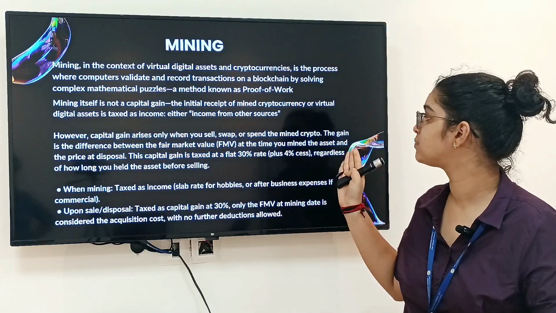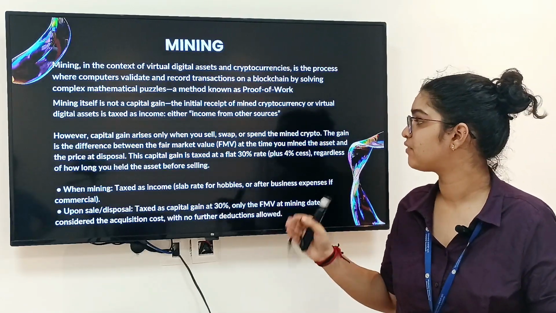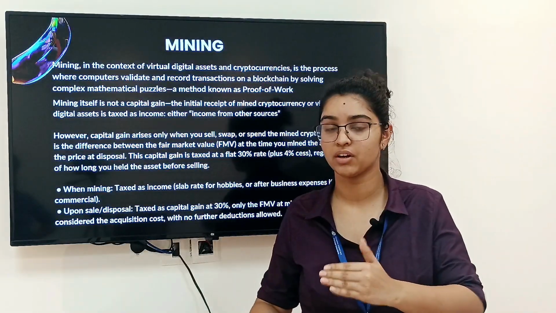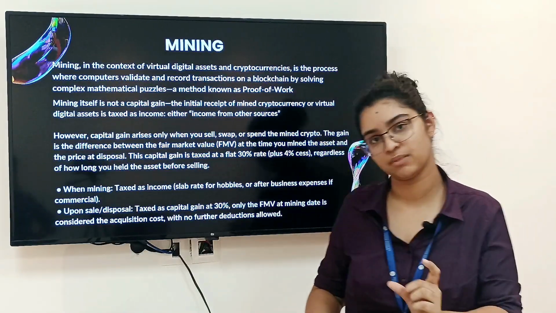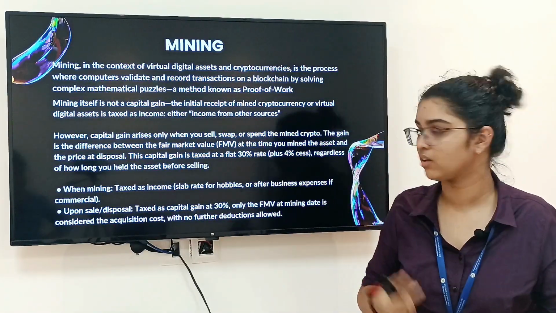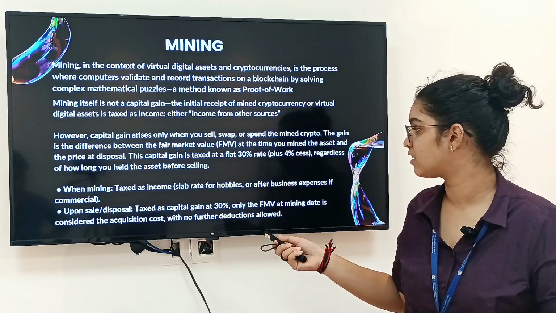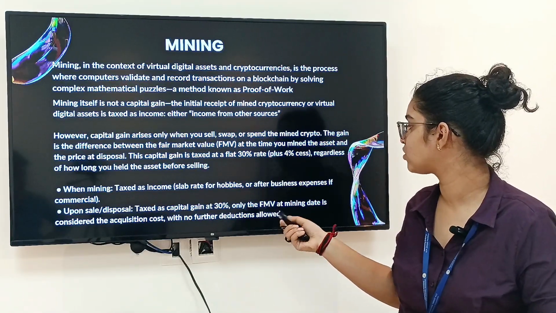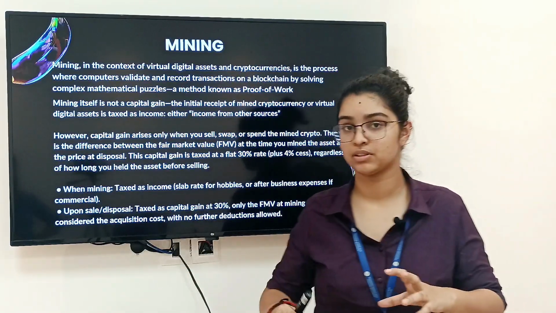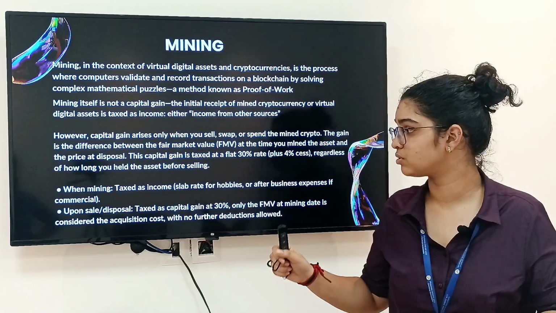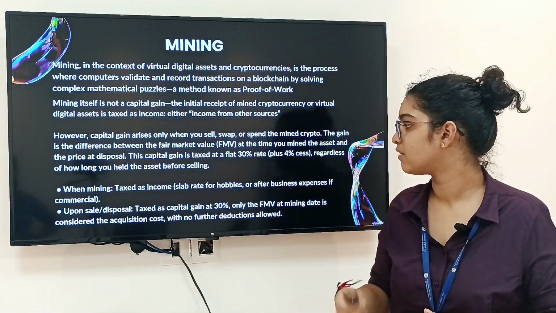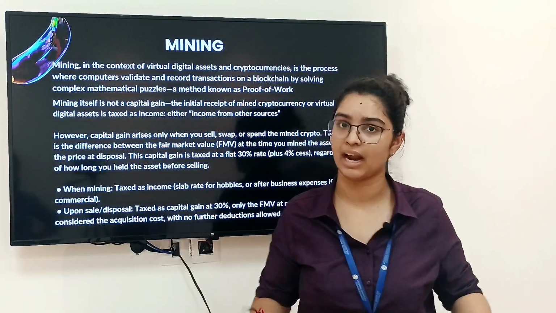When you sell, swap or spend the mined crypto, the difference between the fair market value at the time of mining and the price at which it is sold will be considered as your gain or loss. When mining, it is taxed as income at slab rates for hobbies, or as business income with expenses if it is commercial. Whatever income you gain in the mining process comes from other sources. Whenever you sell or dispose of it, it comes under capital gain. If it's capital gain, it will be taxed at a flat rate of 30%.